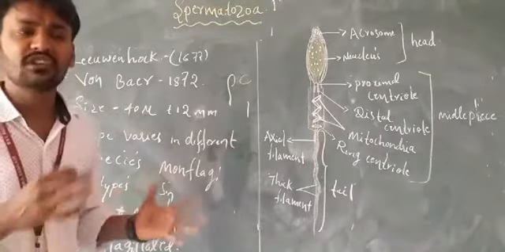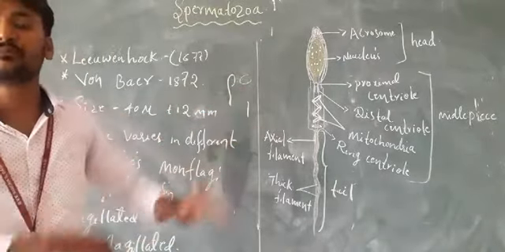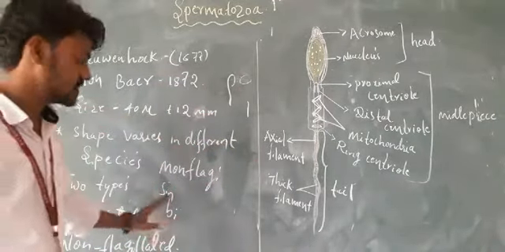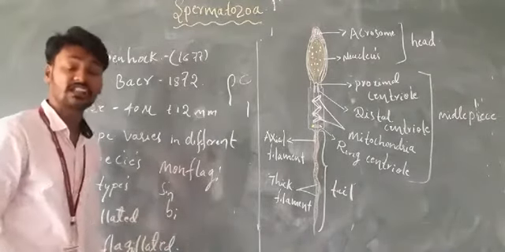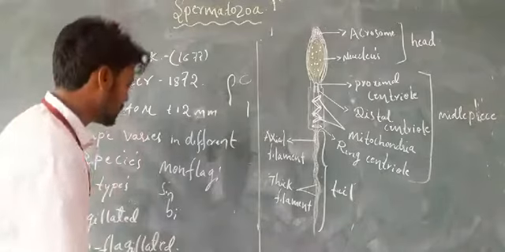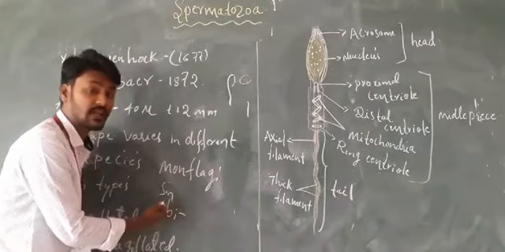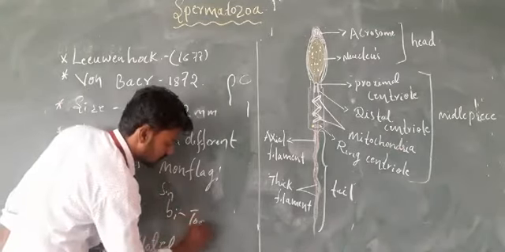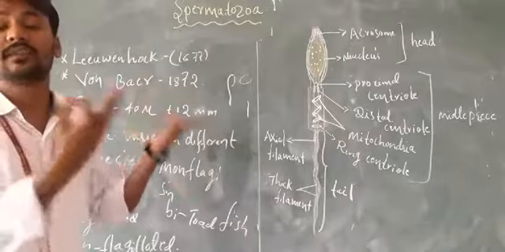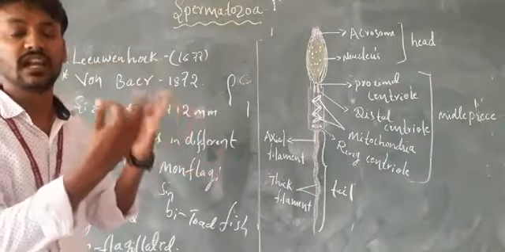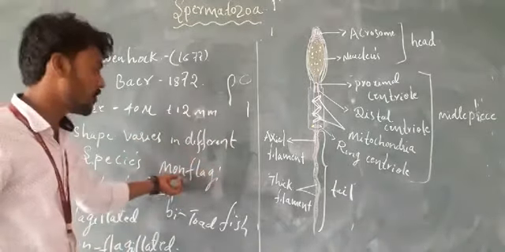Biflagellated means the sperm contains two flagella, which help in locomotion, and is called a biflagellated sperm. An example of a biflagellated sperm is in the toadfish. Examples of monoflagellated sperm are human beings and other vertebrates, such as horse and dog.